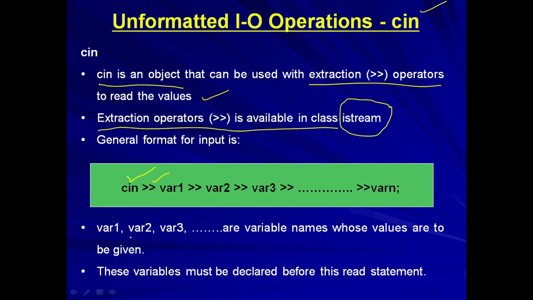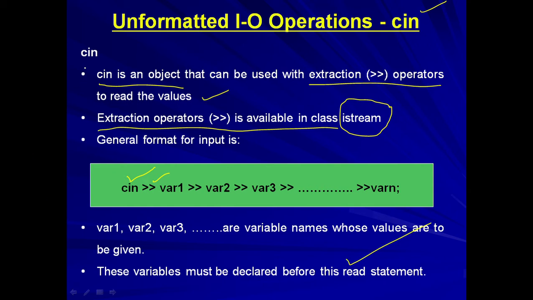Now variable 1, variable 2 are the variable names whose values are to be given. As we understand, variables are the names of memory locations whose value can be changed during the program execution. These are basically placeholders where the values are stored. These variables must be declared before this read statement.